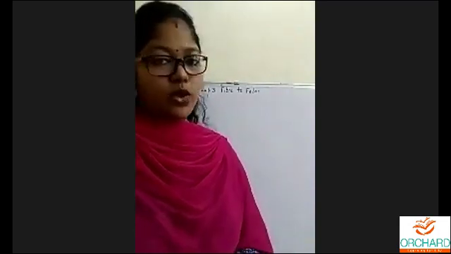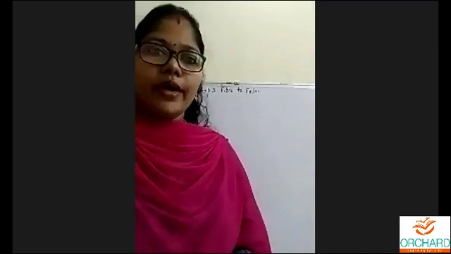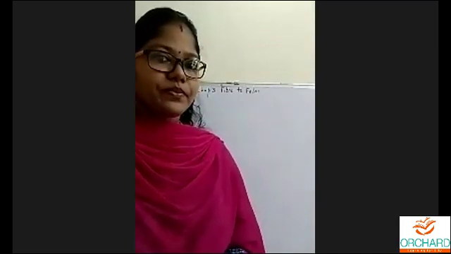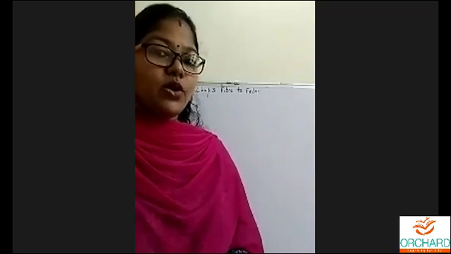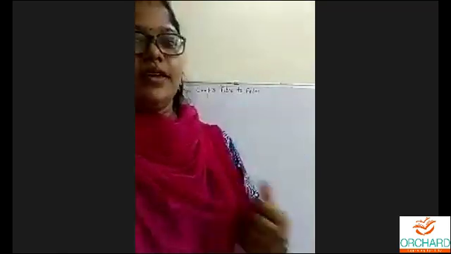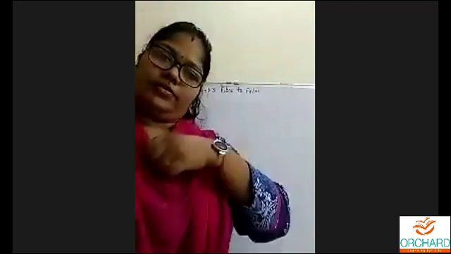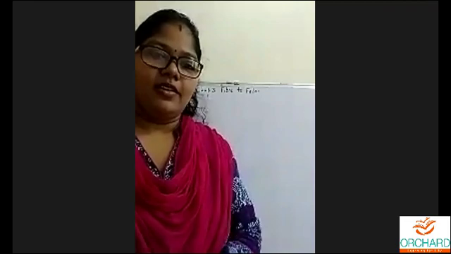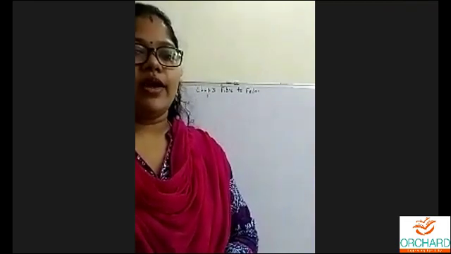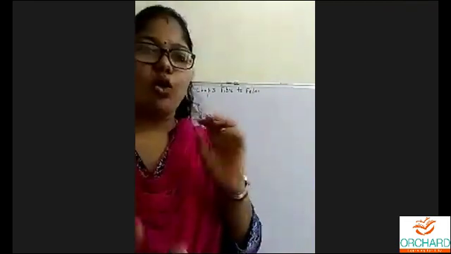jute. Next, coir. Coir is obtained from what? Coconut. Very good, Hannah. It is obtained from the husk of coconut.